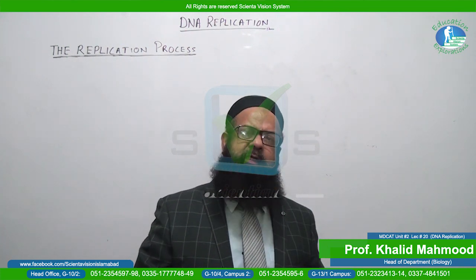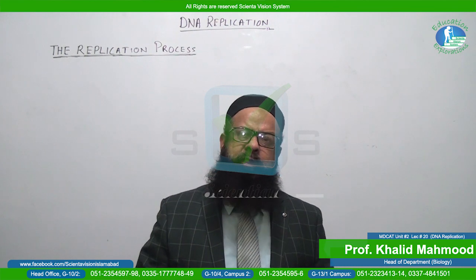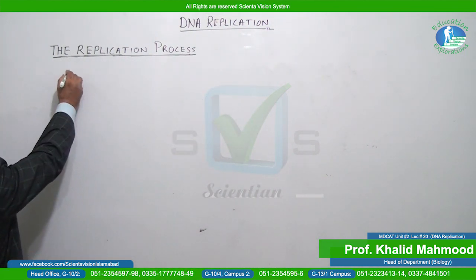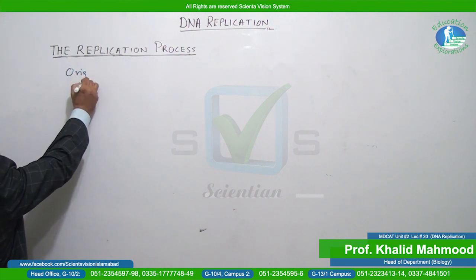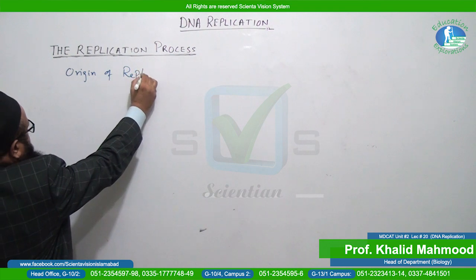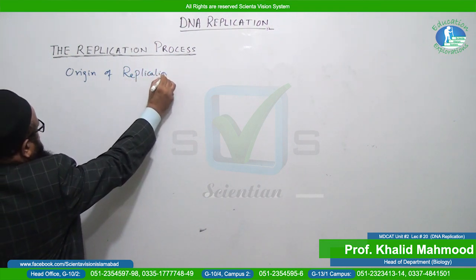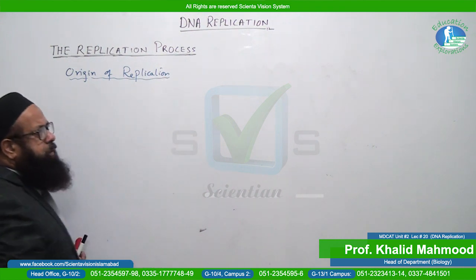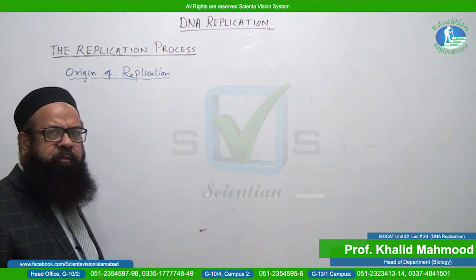First of all, we will see what is the origin of replication. As far as the origin of replication is concerned, keep in your mind that we have studied two types of cells.